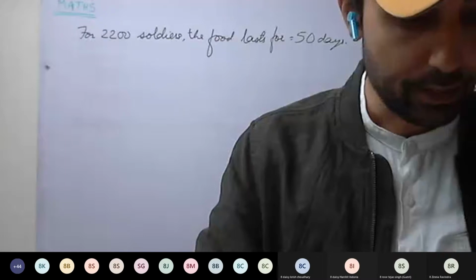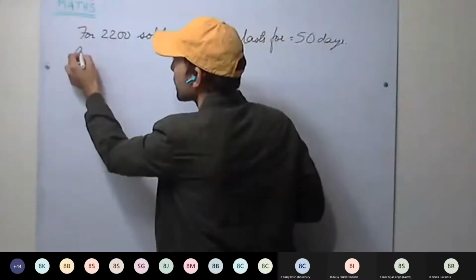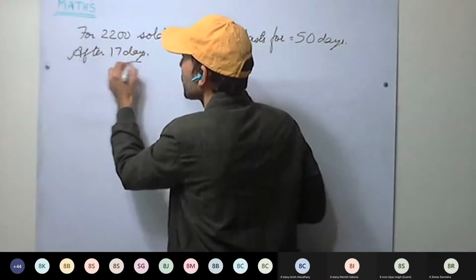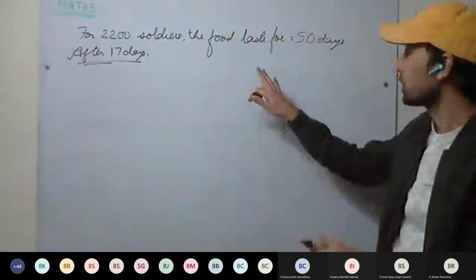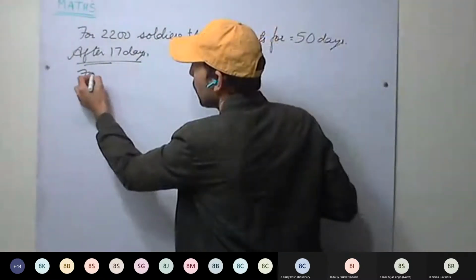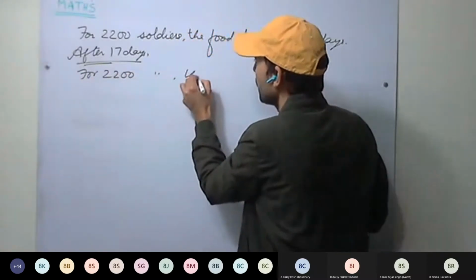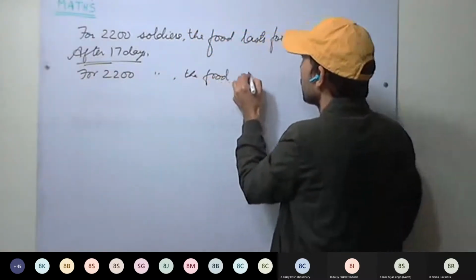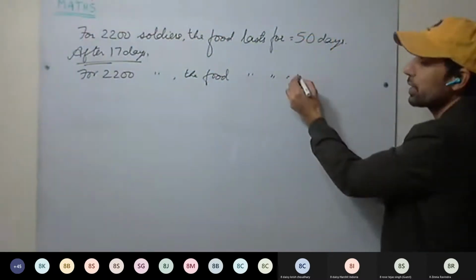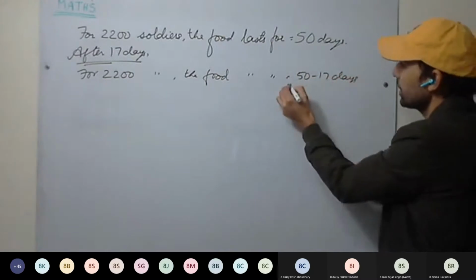After 17 days, some more soldiers joined the camp. So after 17 days, what will happen? In 17 days, soldiers have eaten some part of the food. Now the remaining food will last for how many days? For 2200 soldiers, the food lasts for how many days? 50 minus 17 days, that is 33 days.